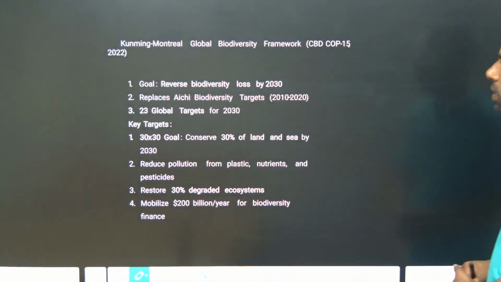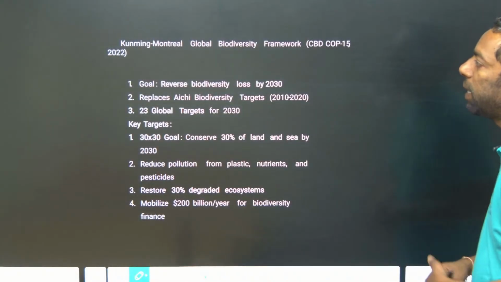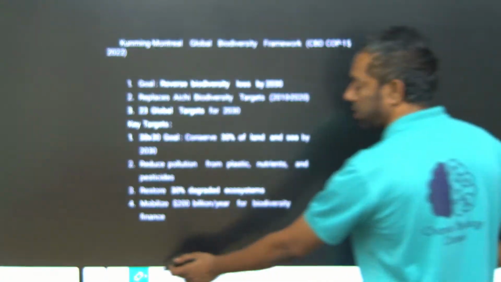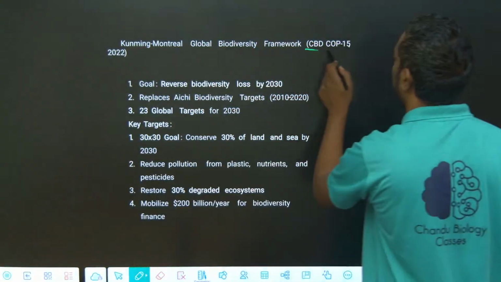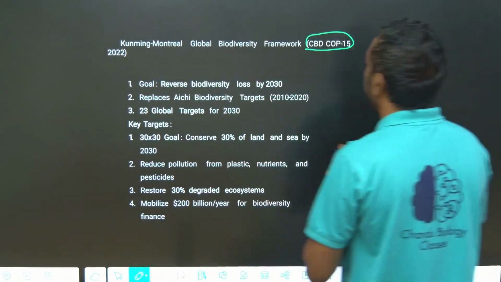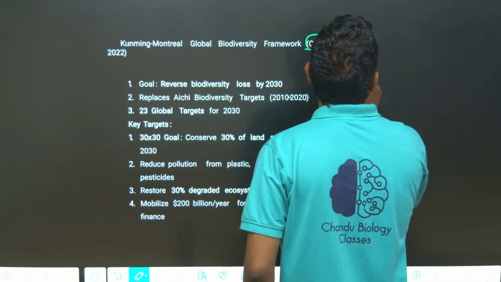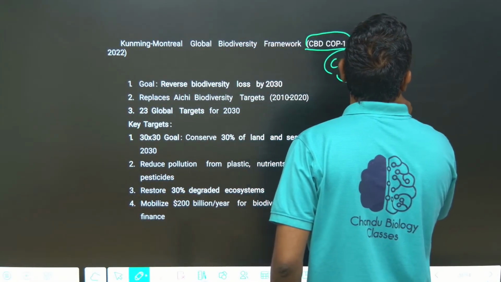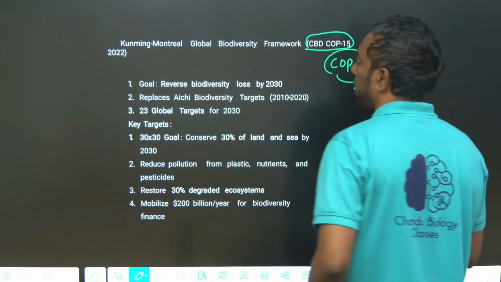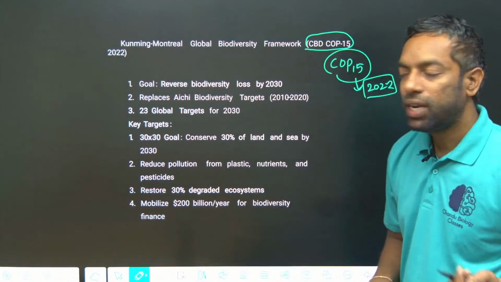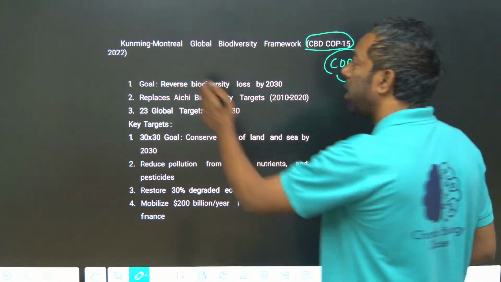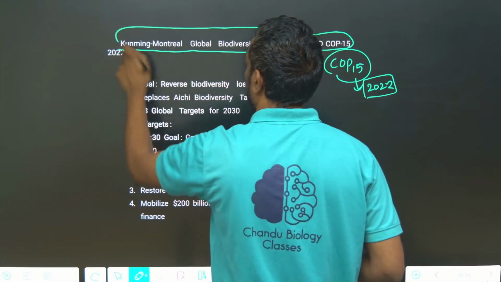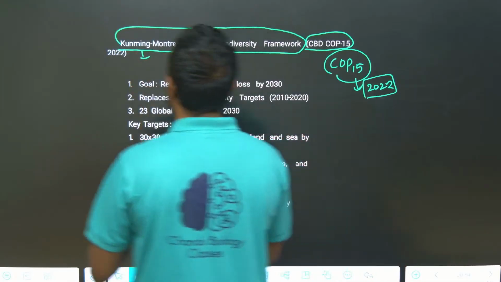Next, the Kunming-Montreal Global Biodiversity Framework under the Conference of the Parties, COP 15, in 2022. COP 15 took place in Kunming, China, and that is the Kunming-Montreal Global Biodiversity Framework.